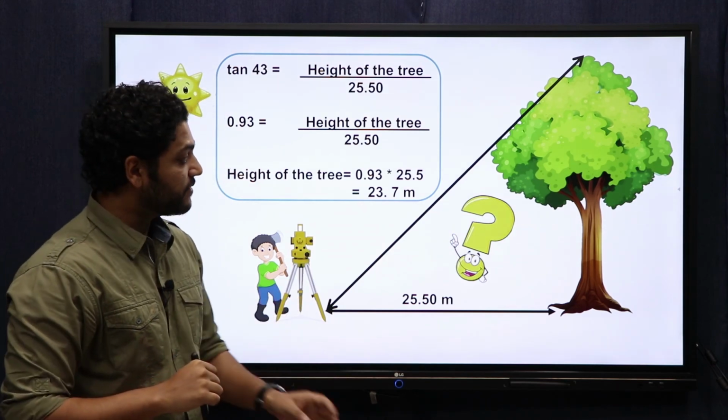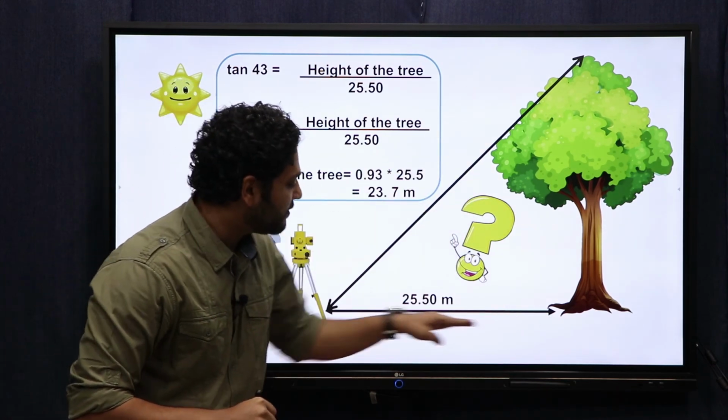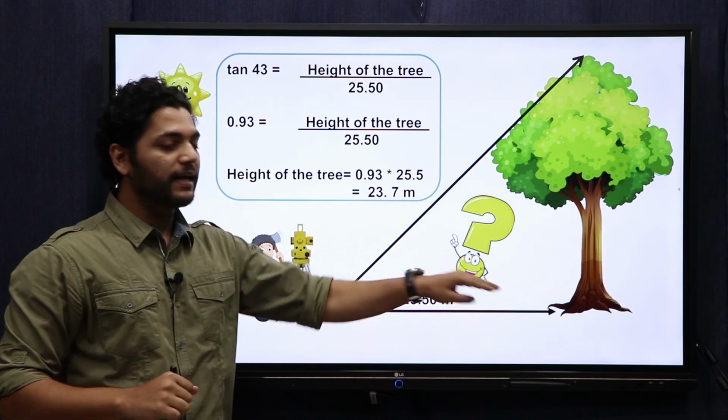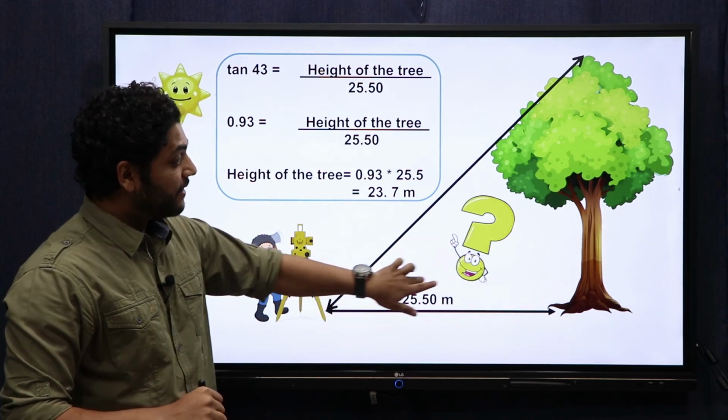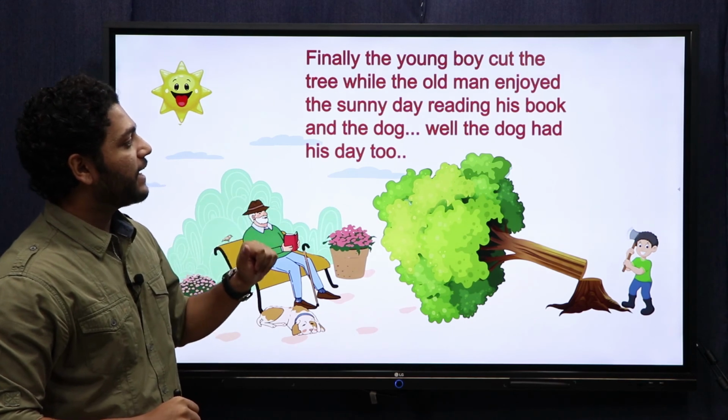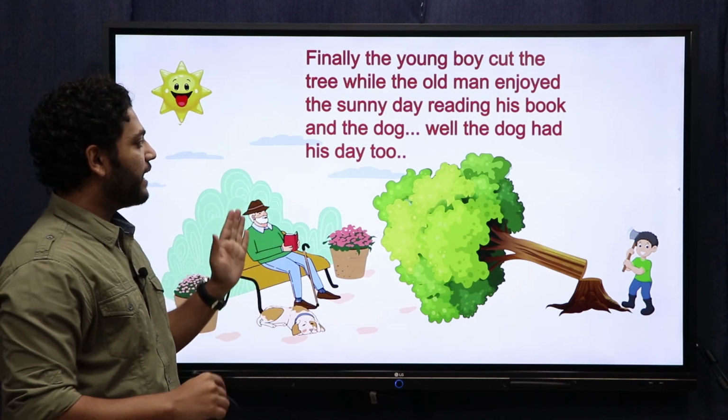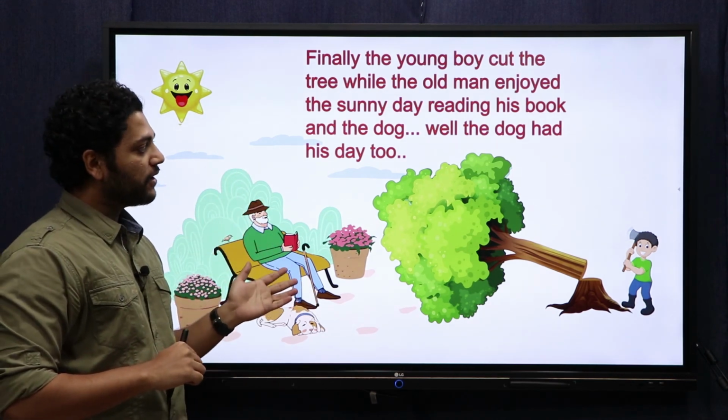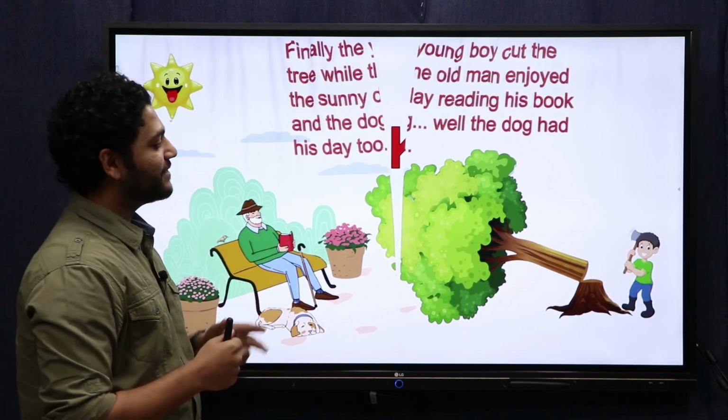Which means the height of the tree is less than the distance between the old man and the tree. Hence, the guy can go ahead and cut the tree while the old man enjoys his read. And the dog, well, the dog has its day too.